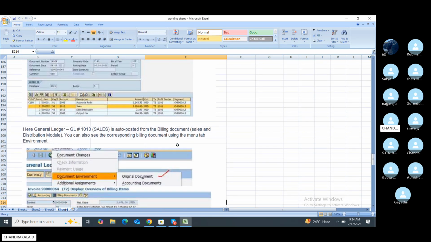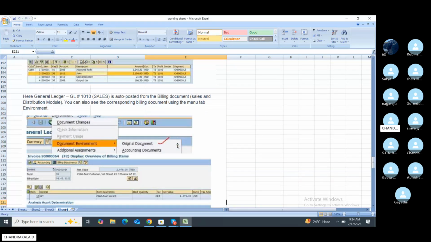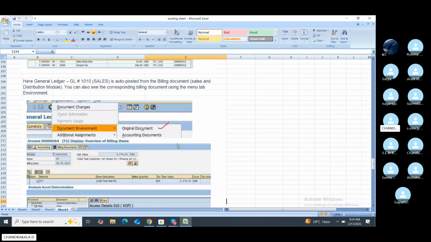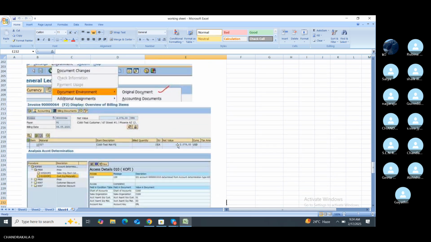Here the entry upon the sales is an auto posting from the billing document, from the sales and distribution module. We can also see the billing document correction using the menu tab in the environment. These are the document environment and organizational details of the document.